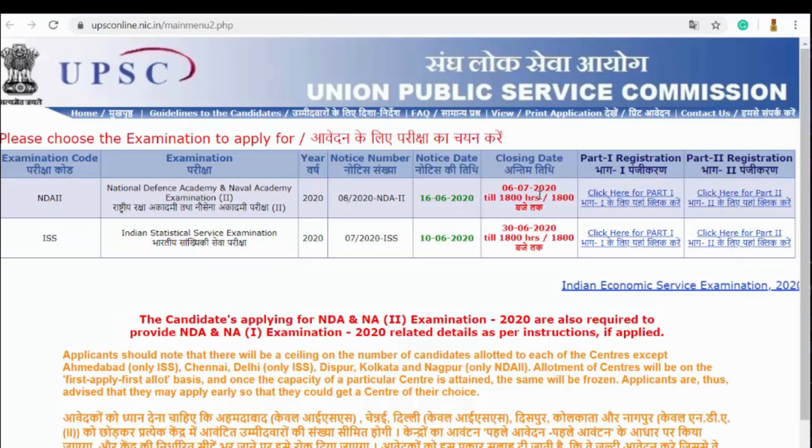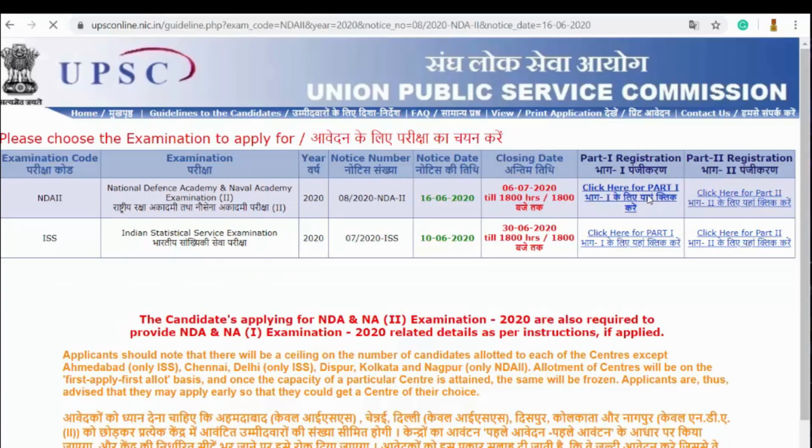That means the next month, 6th of July 2020. So we should be very fast and very quick while applying for this particular examination. The faster you apply, the better examination centers you get, and you can happily write the examination in a happy and proper way.